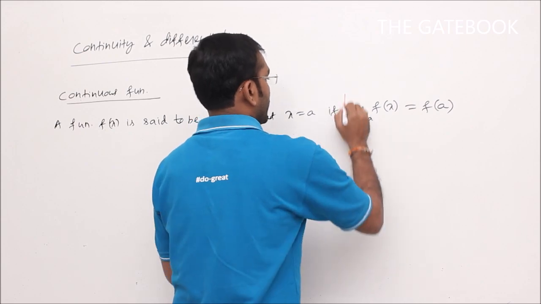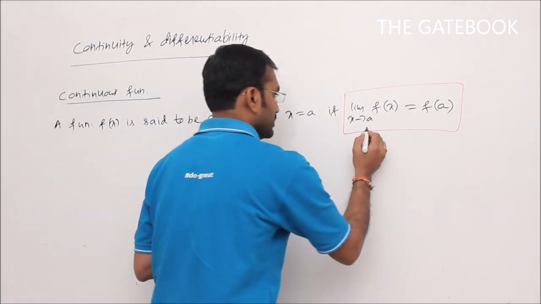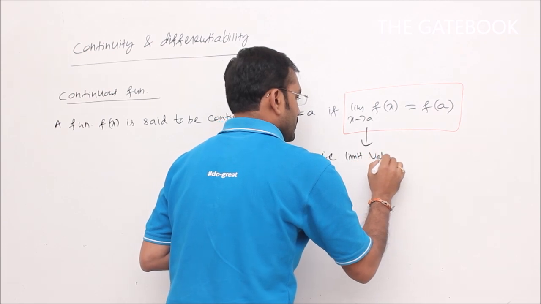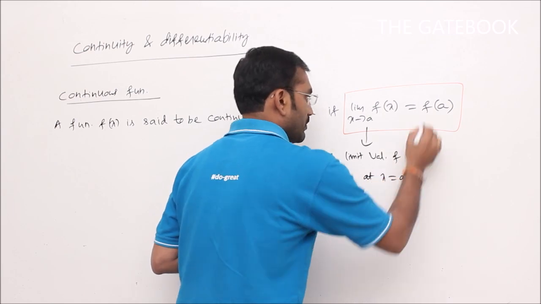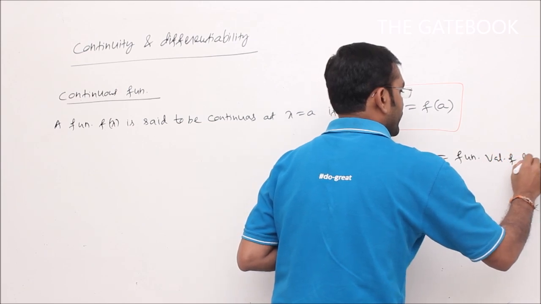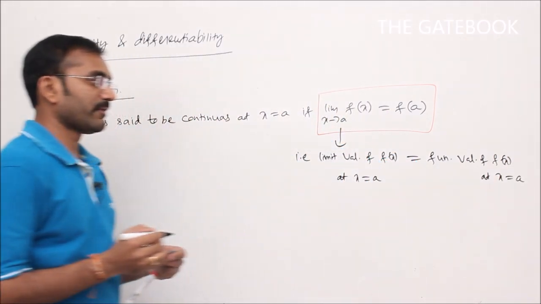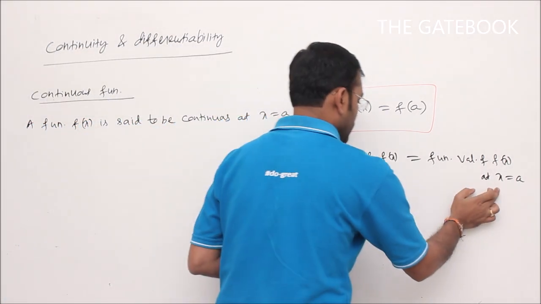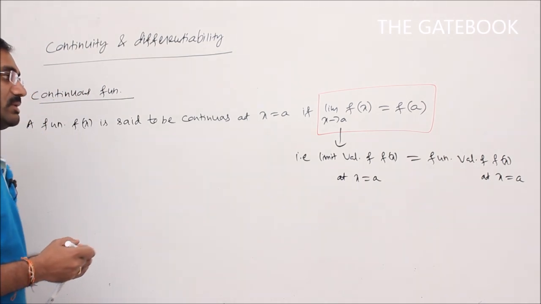See here, this is the condition of continuity. What does it mean? Limit x tends to a, f of x is equal to f of a means the limit value of f of x at x is equal to a must be equal to the function value of f of x at x is equal to a. Then only I can say that function f of x is continuous at the point x is equal to a.